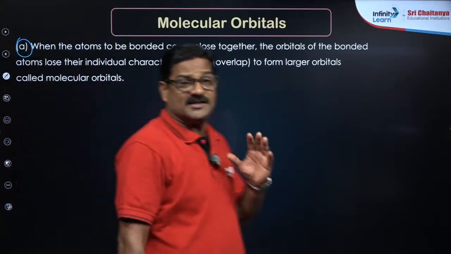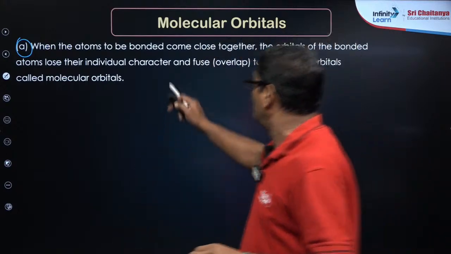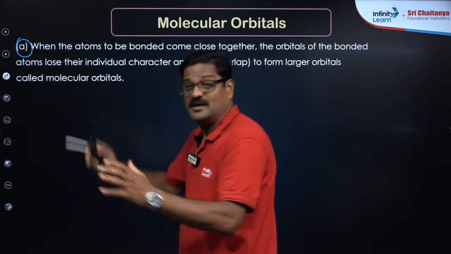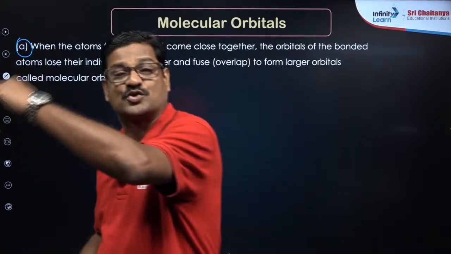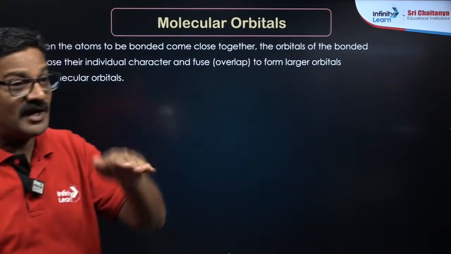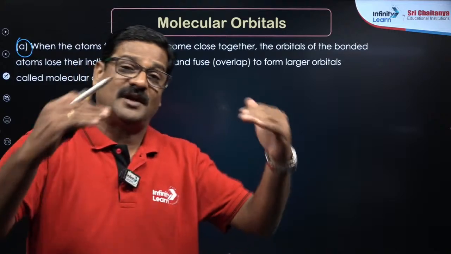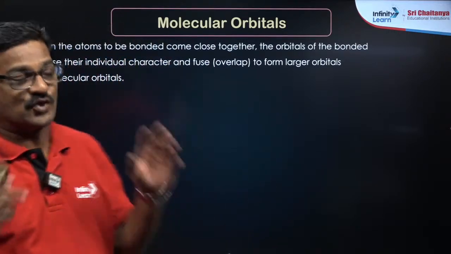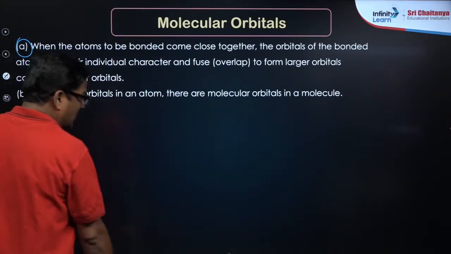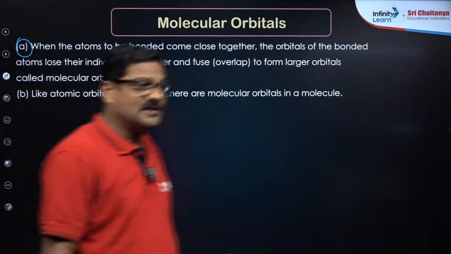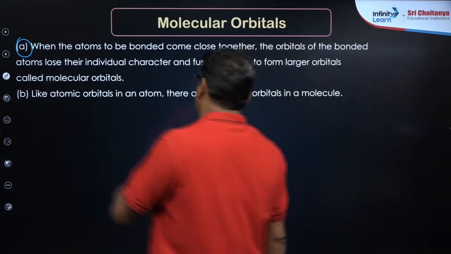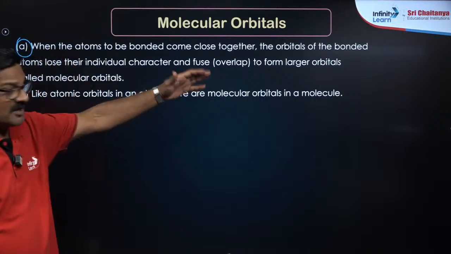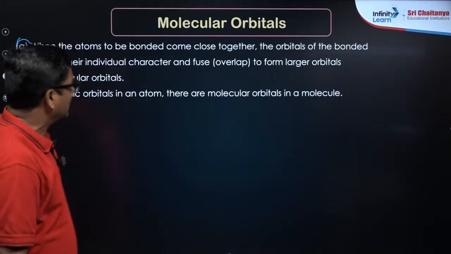Now, these atomic orbitals combining, each atomic orbital is a wave according to Schrodinger. How does this wave form, and how can this wave mingle? So that we need to discuss in the linear combination of atomic orbitals, LCAO. And like atomic orbitals in an atom, there are molecular orbitals in the molecule. That is what I said.